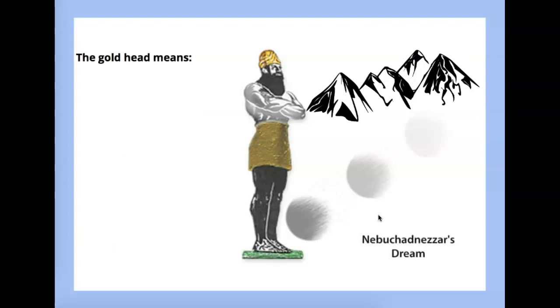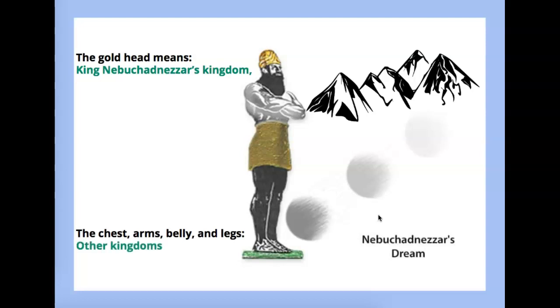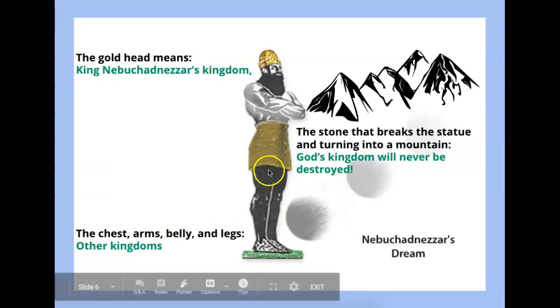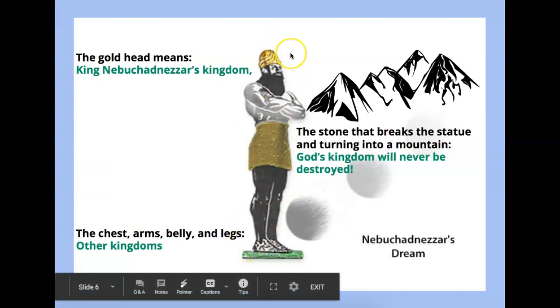The gold head means King Nebuchadnezzar's kingdom. The chest, arms, belly, and legs mean other kingdoms. The stone that breaks the statue and turns into a mountain means God's kingdom will never be destroyed, even though all the other parts of the statue will be broken.